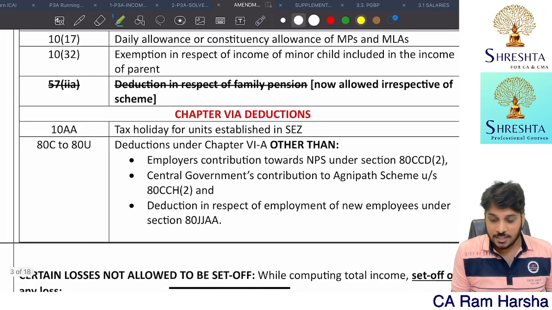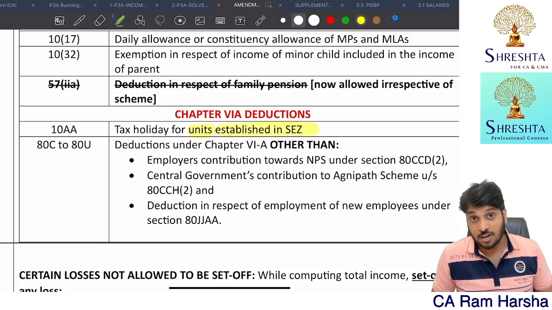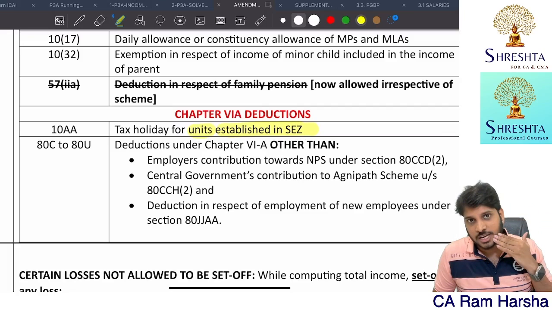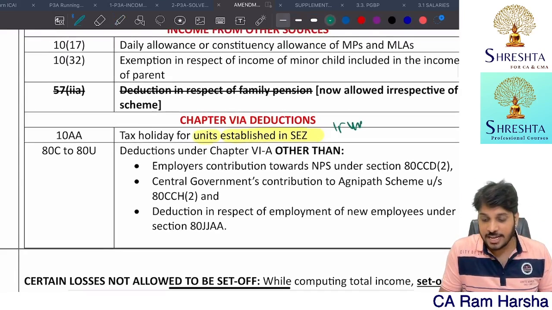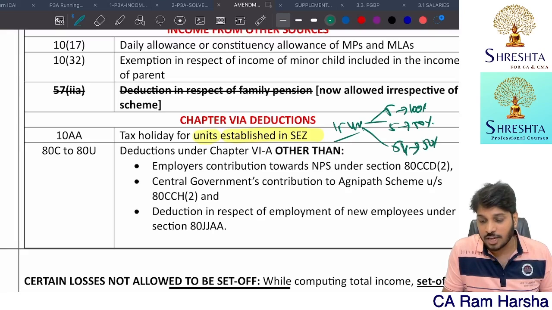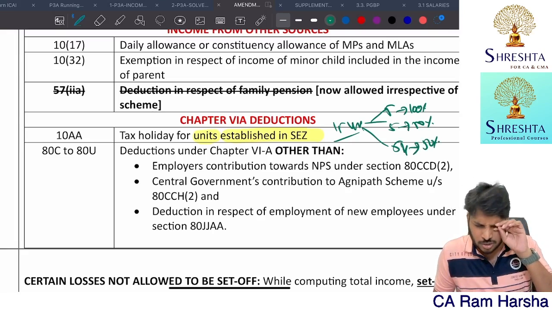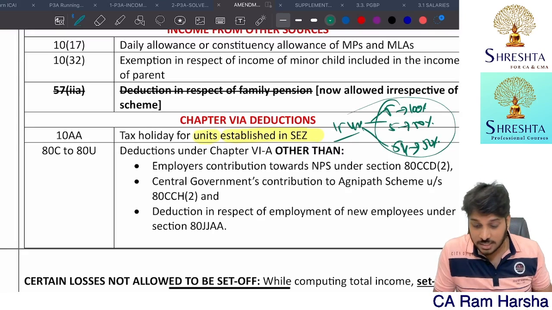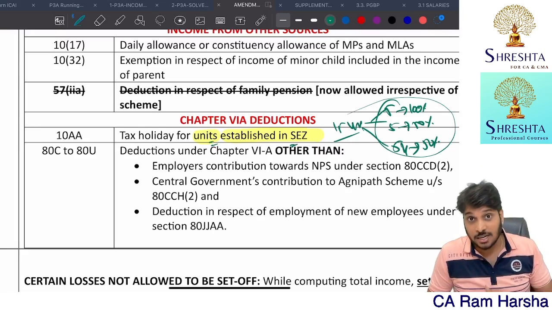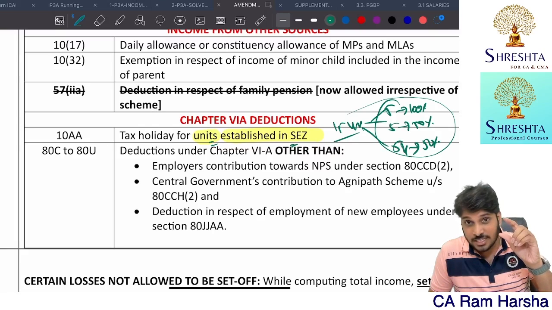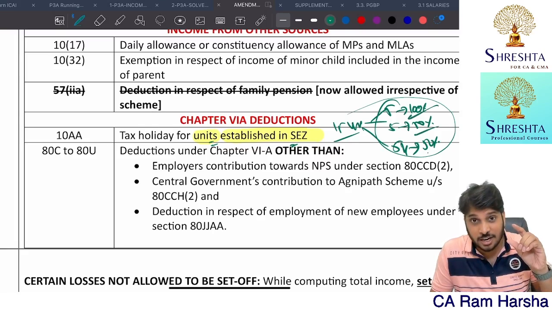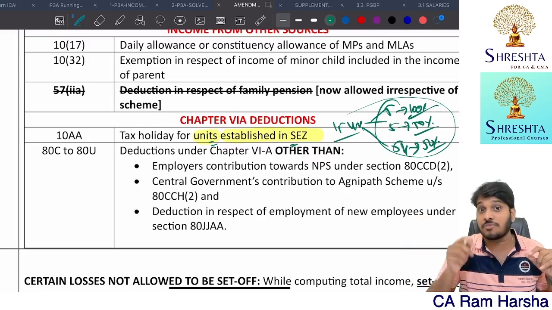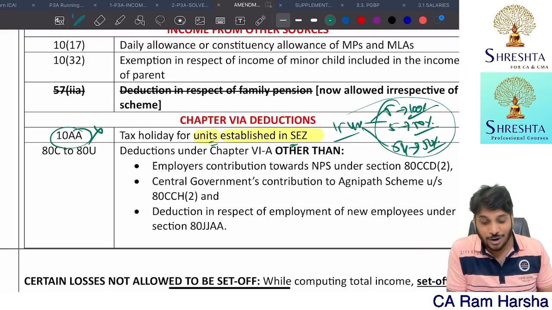Even any unit which is established in a special economic zone, export oriented units especially, they have a deduction for 15 years. First 5 years 100% of export profit, next 5 years 50% of export profit, and the next 5 years 50% of export profit, subject to creation of a reinvestment reserve. Getting it? For 15 years, any unit established in an SEZ, whatever profit is there from export business is exempted by 50%, 100%, 50% subject to some conditions. They also will not use this default tax regime.